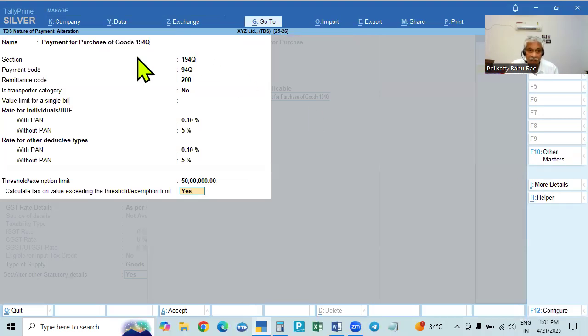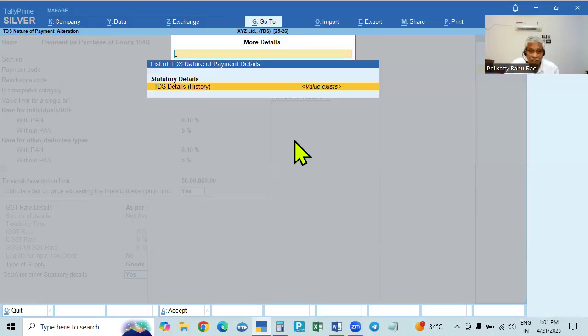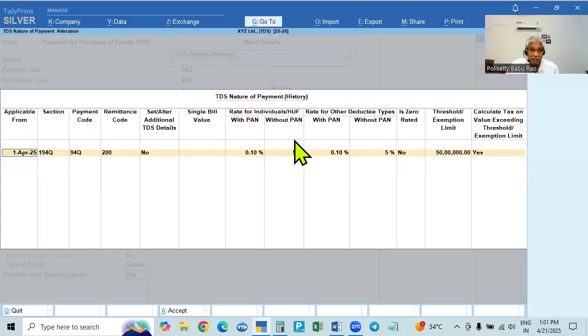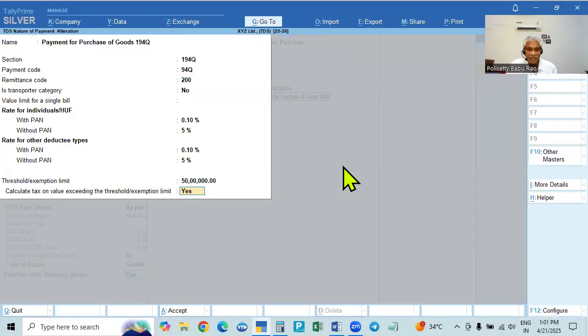After typing the name, you have to go here, then only it will show, and then we give all the details relating to that nature. After making yes, it will ask you the type and the date from which this is applicable. So the financial year beginning, 1st April 25, we will give, and that also will be shown there.